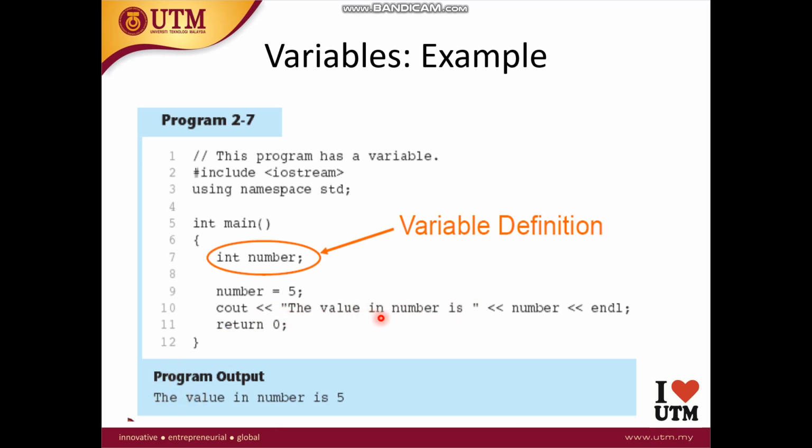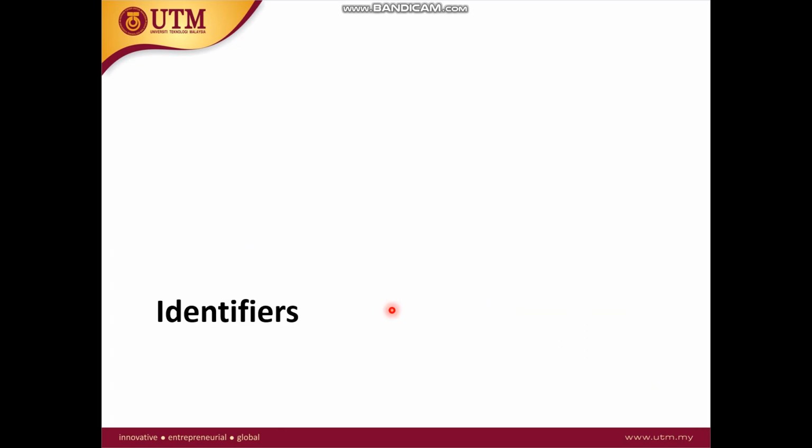The value in number is, and then the variable. When you write down the variable, it prints the value inside the variable, which is 5. So the output of the program is going to be: the value in number is 5.